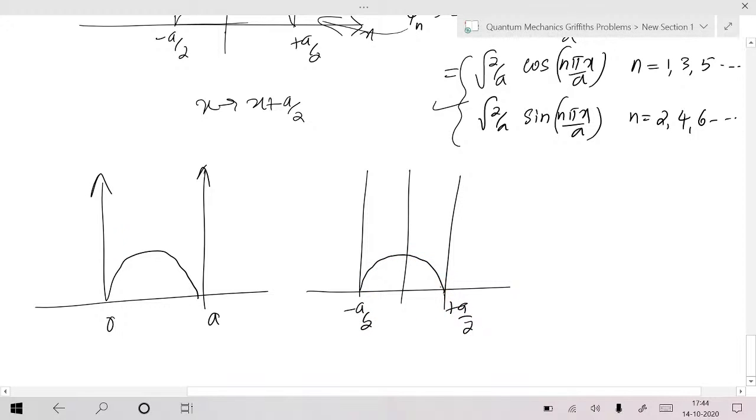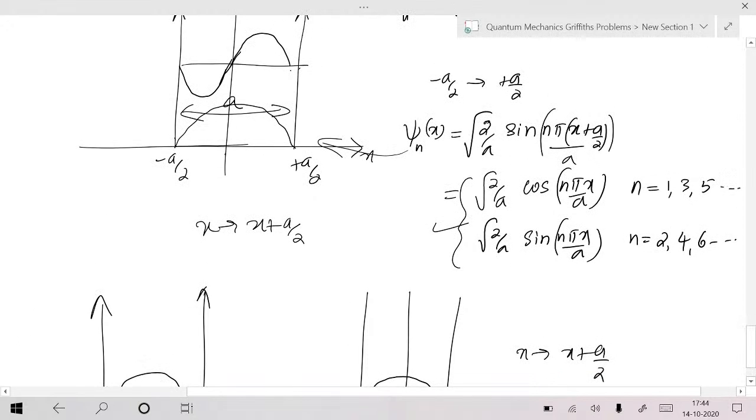This was your origin, now this is your origin. That's why x should be changed to x plus a by 2. You will get a new wave function, but the energy remains the same. Energy doesn't depend on the choice of origin. It depends only on physical parameters, like the length of the box. Is that clear?